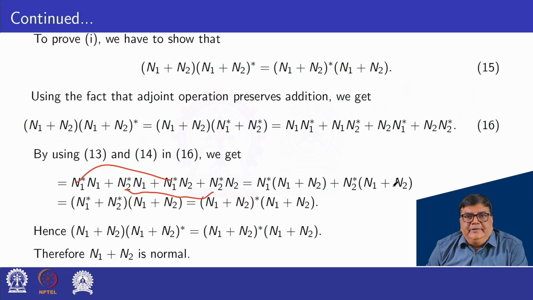So this expression can be written as n1 star plus n2 star into n1 plus n2, and again this can be written as star of n1 plus n2 into n1 plus n2. So n1 plus n2 into star of n1 plus n2 equal to star of n1 plus n2 into n1 plus n2. Hence n1 plus n2 is normal.